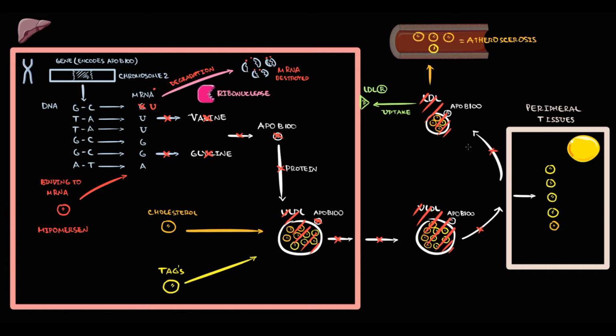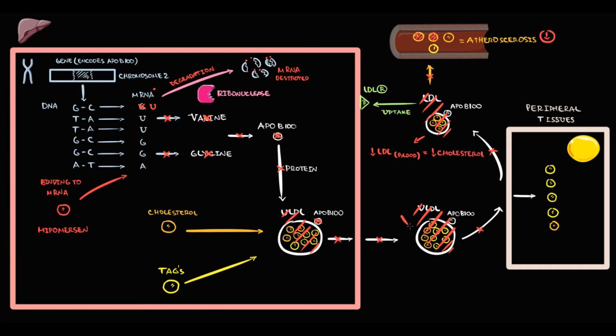And the lower the amount of LDL particles in the blood, the lower is the chance that some of them will be taken up by the macrophages into the blood vessel wall, and thereby the lower is the risk of atherosclerosis. So, mipomersen causes a decrease in LDL concentration in the blood, which results in a decrease in blood cholesterol level. Also, mipomersen causes a decrease in VLDL concentration, which results in a decrease in triglyceride level.